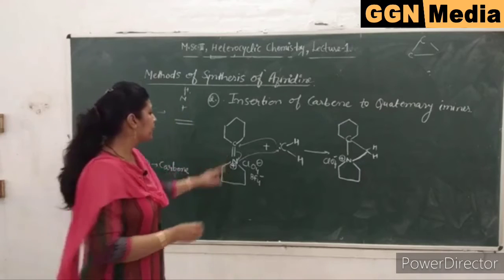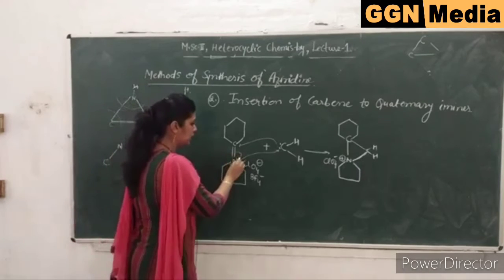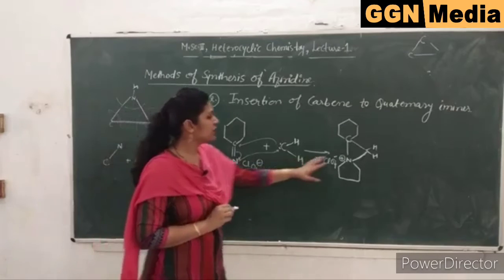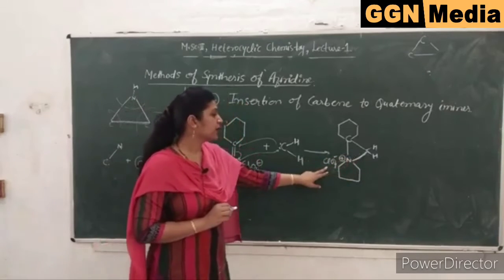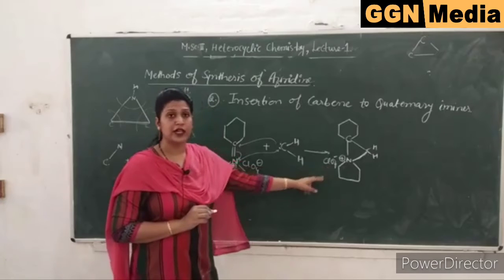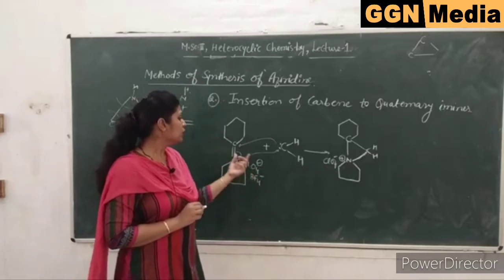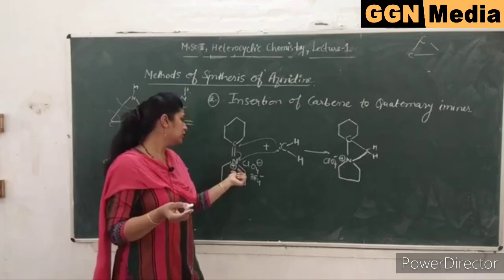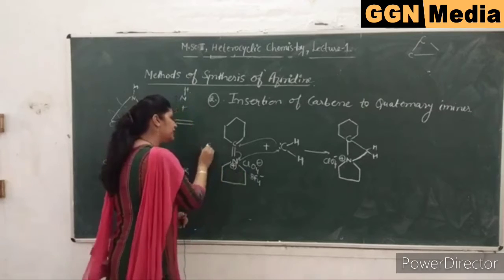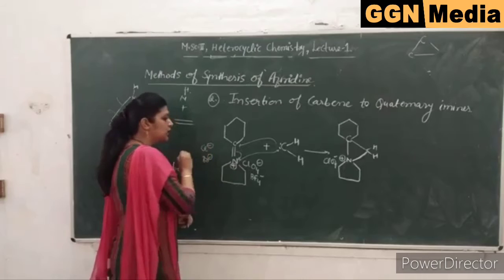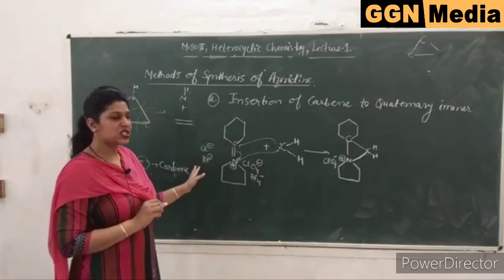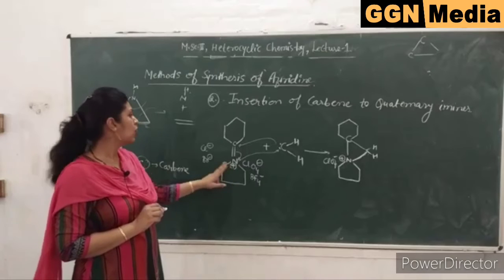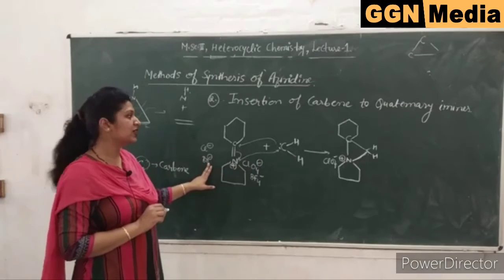Now you see, there is a formation of an aziridine derivative and you are having a perchlorate or fluoroborate salt. To counterbalance the positive sign here, you could have also taken chloride or bromide. These are also negatively charged species. So you could have taken here a chloride salt of quaternary amine or a bromide salt of quaternary amine.